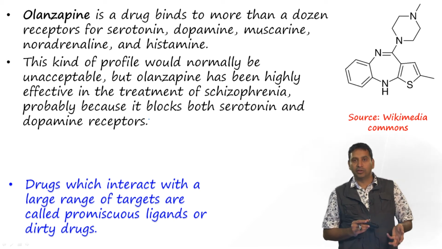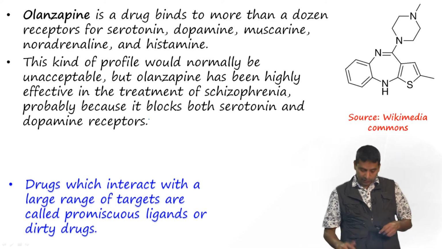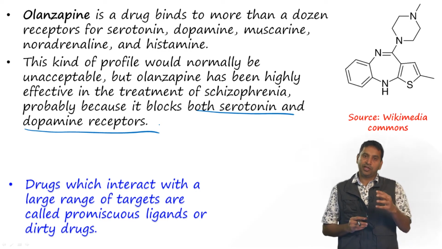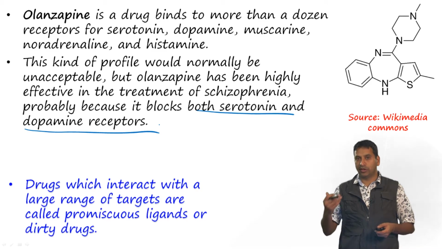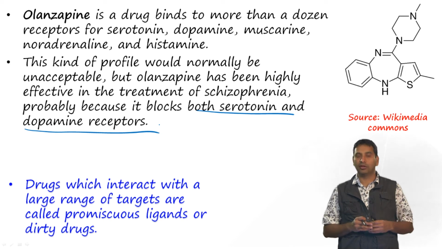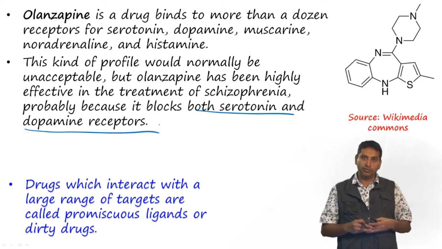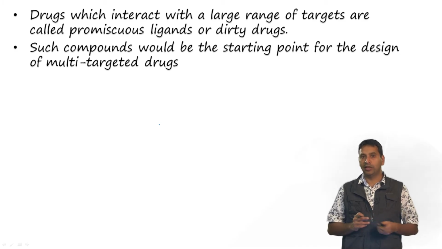But the reality is that this drug has been highly effective in the treatment of schizophrenia, right? This has been attributed to its ability to block both the serotonin and the dopamine receptor. Drugs which interact with a large range of targets are called promiscuous ligands or sometimes dirty drugs. But this helps us to treat this disease, and so if one could restrict the number of targets for this drug to 2 or 3 rather than a dozen, then it is possible that we can achieve the same result. Such compounds would be great starting points for the design of multi-targeted drugs.